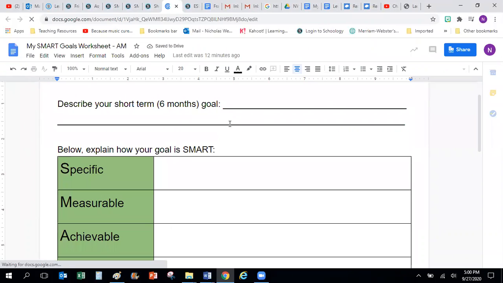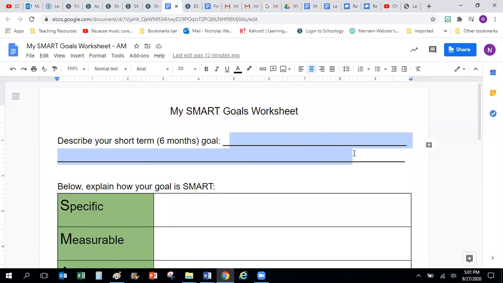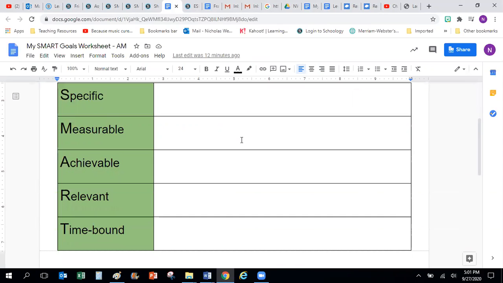Okay, so it wants you to list one goal you have for the next 6 months, a short-term goal for the next 6 months. And you'll write that goal here on this top line. Then you have to think about how you can make that goal SMART. Remember, SMART stands for specific, measurable, achievable, relevant, and time-bound.